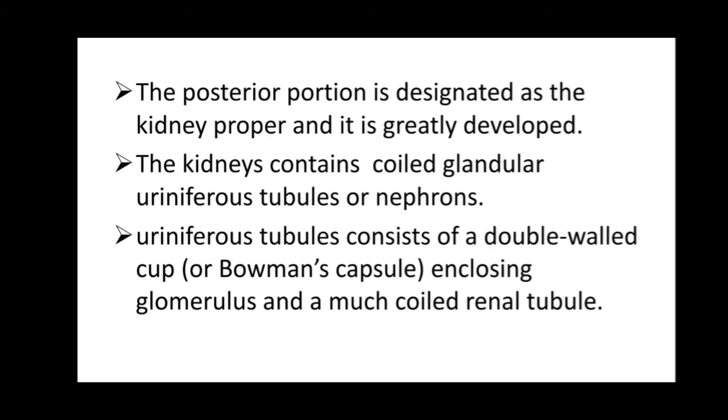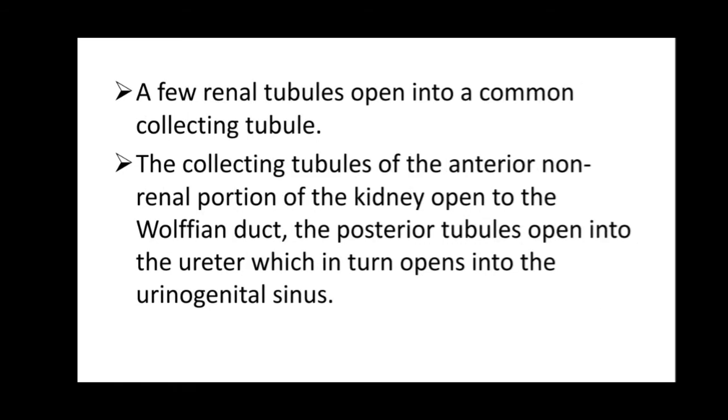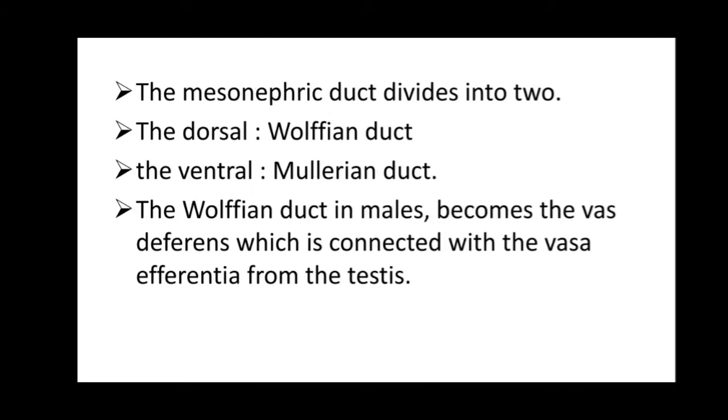It encloses the glomerulus, which is a much coiled renal tubule. Again, a few renal tubules open into a common collecting tubule. The collecting tubules of the anterior portion of the kidney open into the Wolffian duct. The posterior tubules open into the ureter, which in turn opens into the urinogenital sinus.